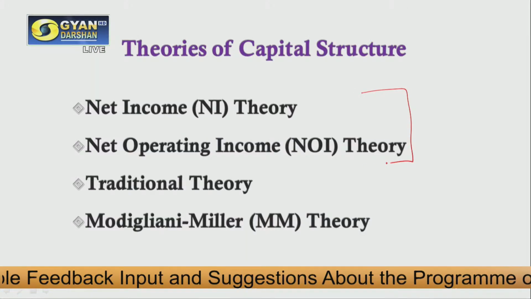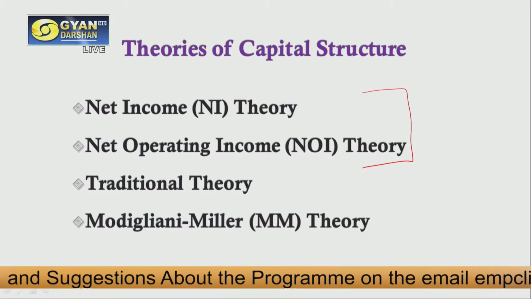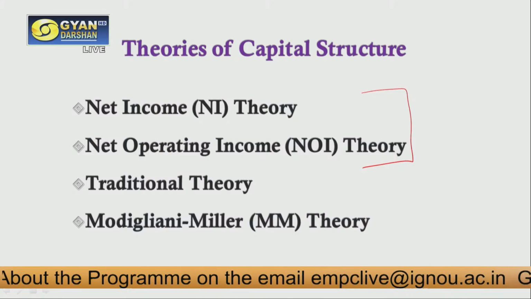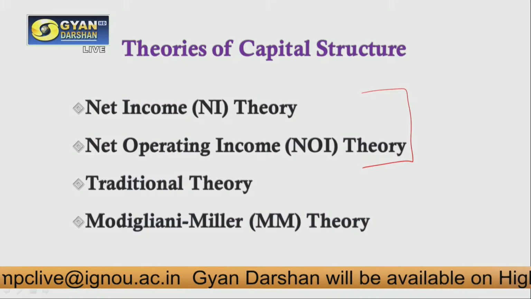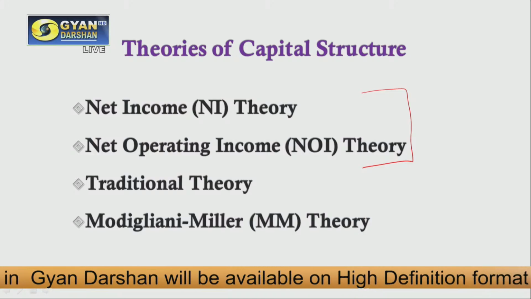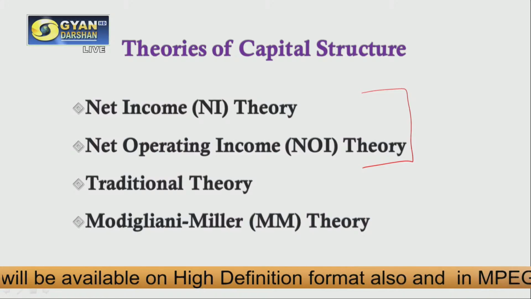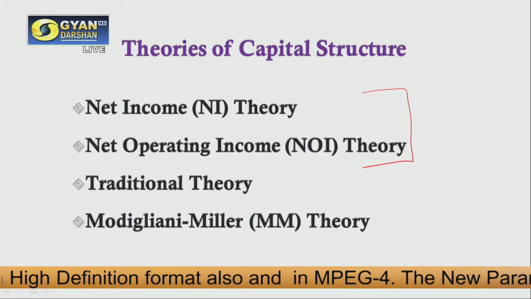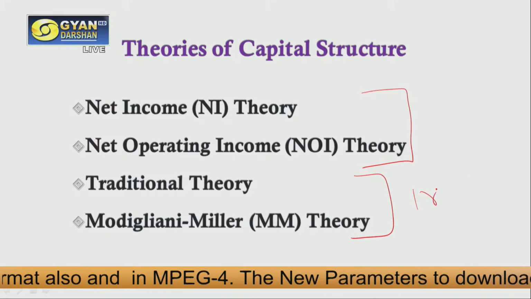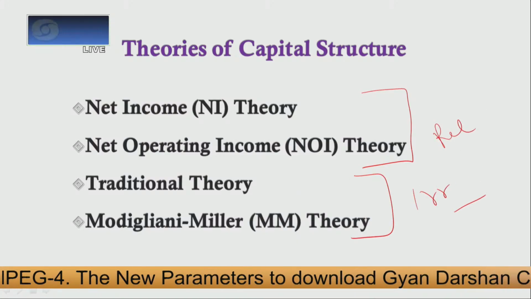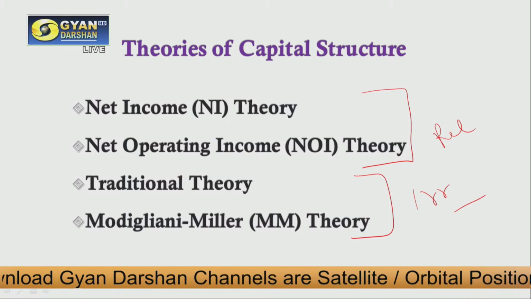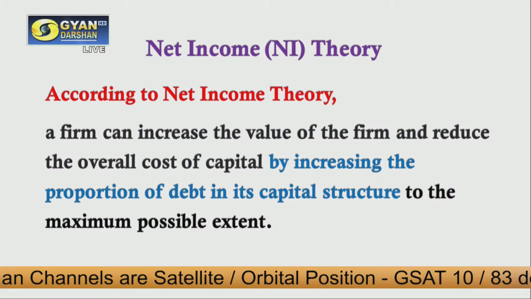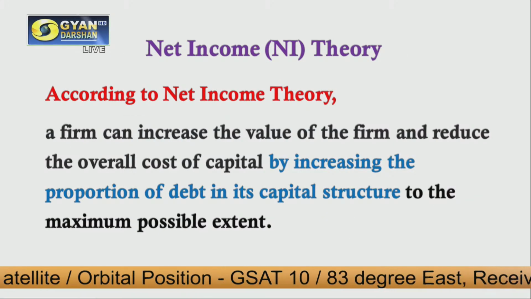Now, these 2 theories are basically relevant theories of capital structure. That means these 2 theories say that our valuation of firm depends upon our capital structure. If we are changing the proportion of debt and equity, it is impacting the value of firm. But the remaining 2 theories are irrelevant theories of capital structure. Why? Because these theories say that whatever your capital structure is, the value of firm is not going to change at all. Okay, so let us quickly discuss the first theory of capital structure, that is net income theory.